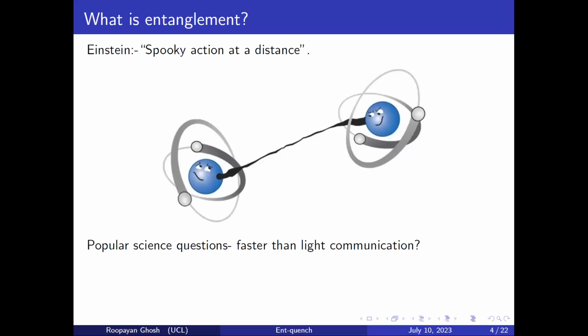What is entanglement? So I think Einstein was the first person, in the EPR paper, who talked about entanglement per se, and he said that it was spooky action at a distance. So the basic idea is if you have two entangled particles, no matter how far apart you take them, if you do something to one, the other knows about it. And then there were many popular science questions about whether this is like faster than light communication and so on and so forth. But it was later realized that this doesn't make any sense because you cannot create entanglement by classical communication. So it's all quantum, but I don't like to go into all these things.